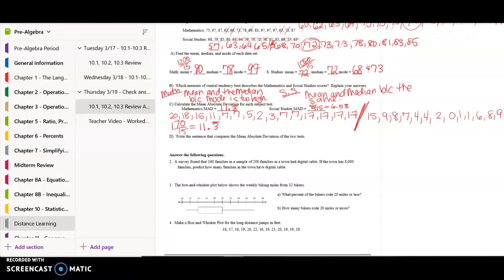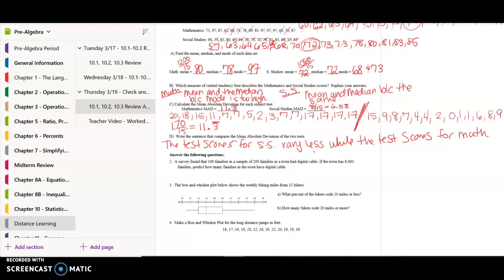Okay, so I'm going to say the test scores for social studies vary less, while the test scores for math are more spread out. All right.